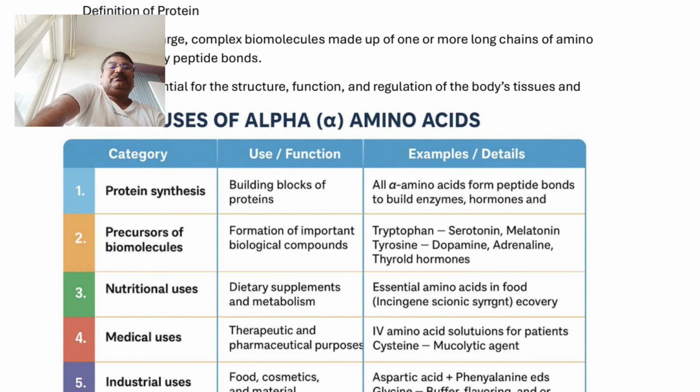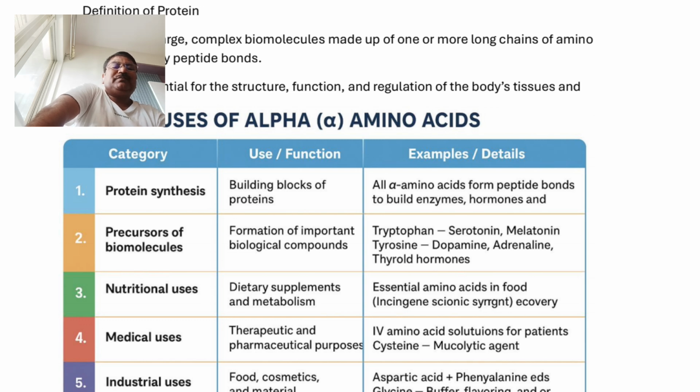The next important use is the medicinal use of alpha amino acid. Now, what is the medicinal use? Most of the therapeutic and pharmaceutical purposes are completed by alpha amino acids. For example, cysteine is one of the mucolytic agents. The amino acid solution for patients is provided.